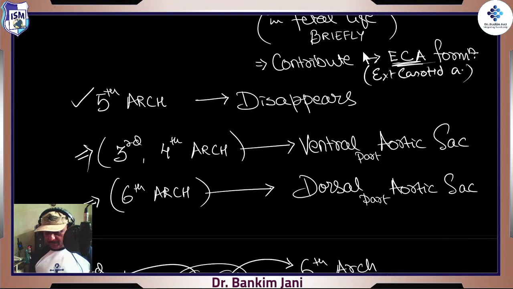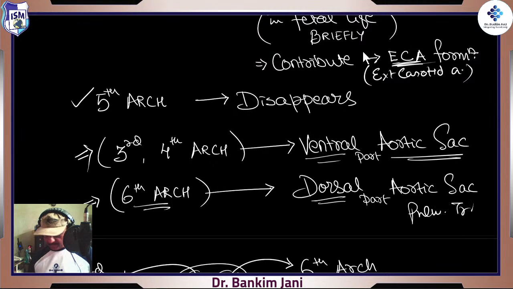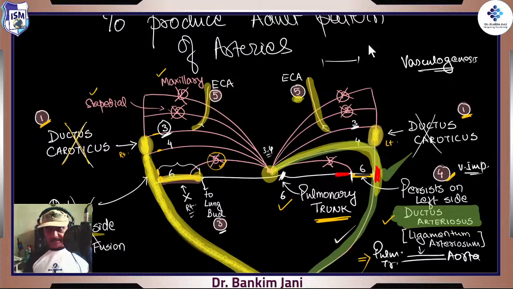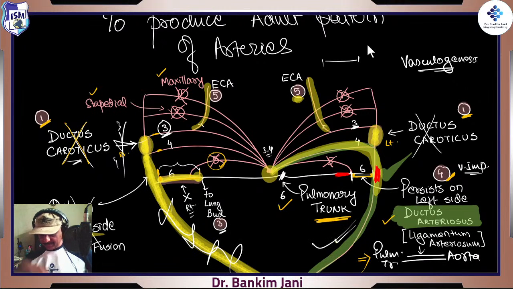Third and fourth form the aortic sac, the ventral part, and this is the dorsal part, aortic sixth. This is what will be developing the pulmonary trunk. That's what is called the spiral septum or aorticopulmonary septum. To produce the adult pattern, the ductus caroticus between 3 and 4 disintegrates, done. Only on the right side, because of that fusion, this entire thing goes, so only this survives. So actually the aorta will be going over there.